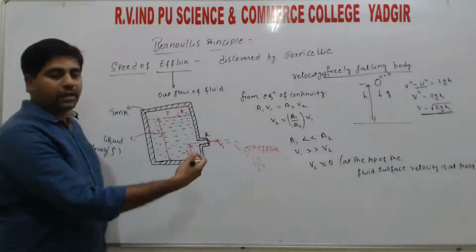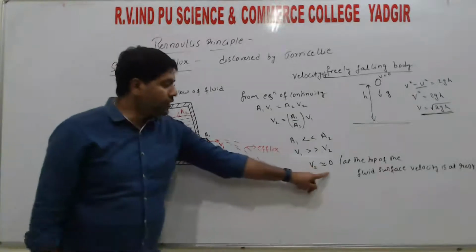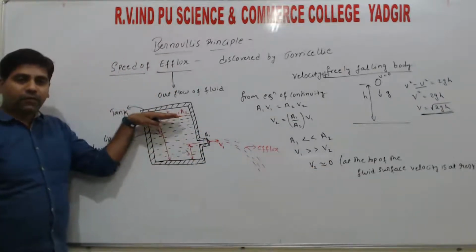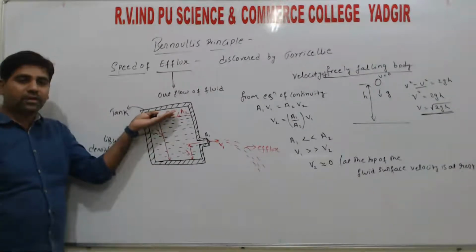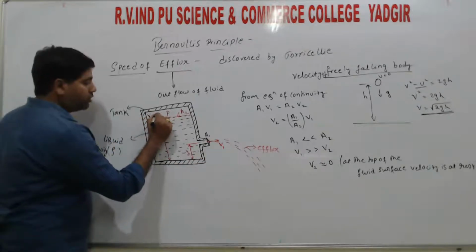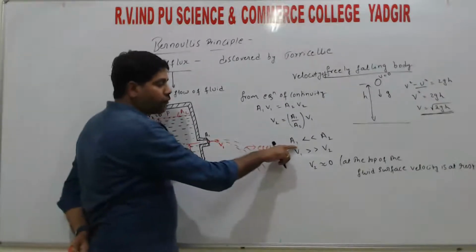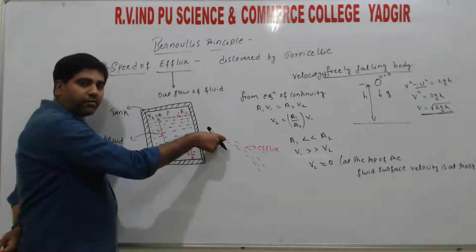In other words, v2 is 0, so the fluid is at rest at the top of the surface. A fluid may be either a liquid or a gas. Since we consider a liquid here, the liquid at the top of the surface has zero velocity, and only v1 exists. Why have we taken v2 equal to 0? Because the area of cross section A1 is very small, the velocity at point 1 is more.